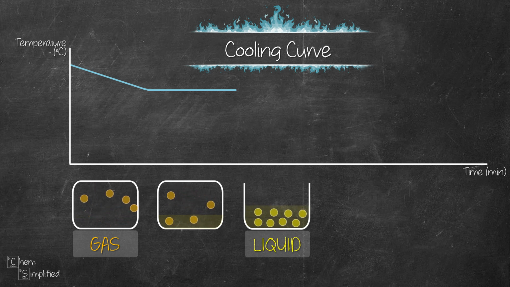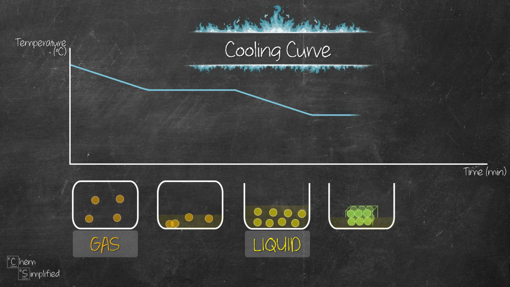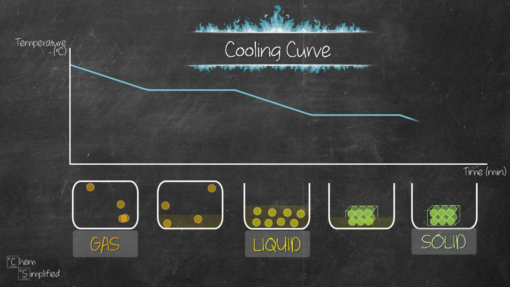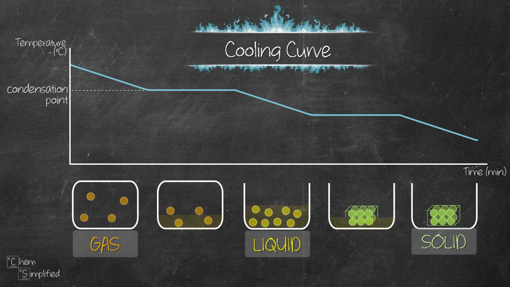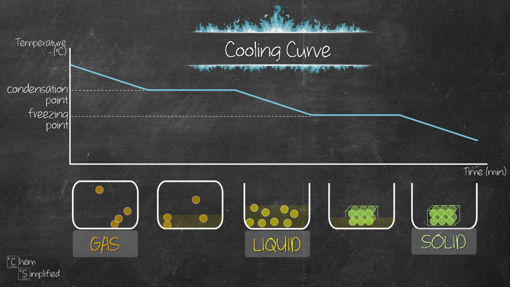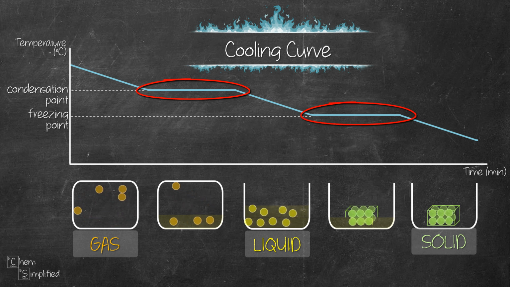If we continue to cool down the liquid, the same thing happens. The liquid particles will continue to release heat into the surrounding, move slower, and eventually become solid. The temperature when gas turns into liquid is called the condensation point, and freezing point is the temperature when liquid turns into solid. Same like the melting and boiling point, the condensation and freezing point stay at the same temperature until all the particles change their state.